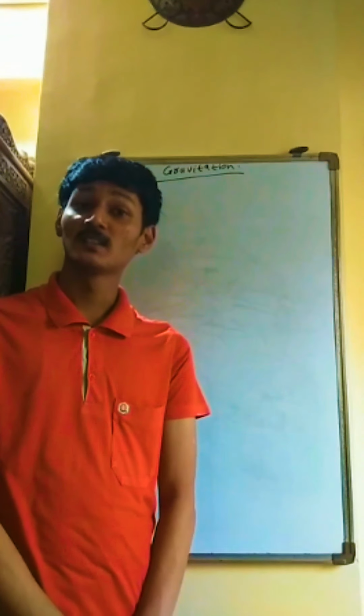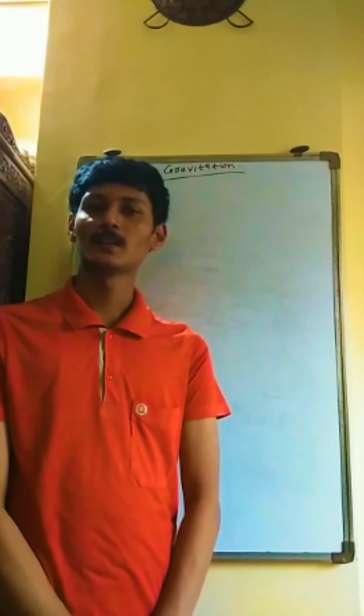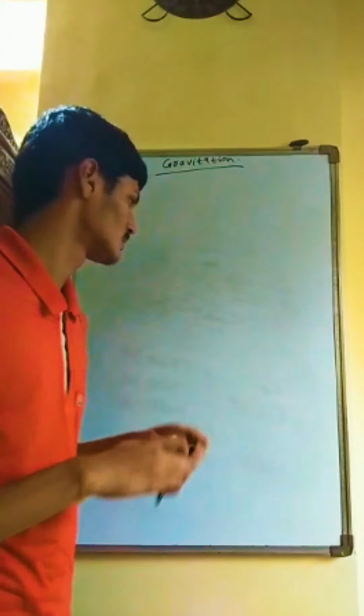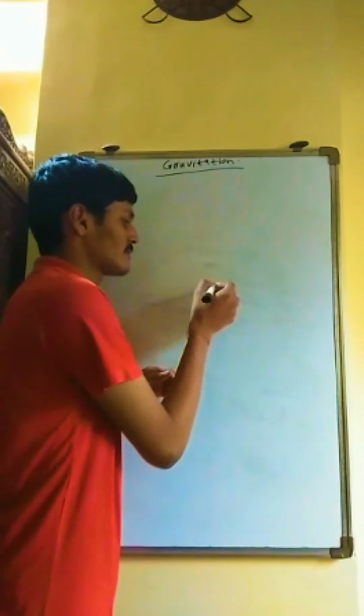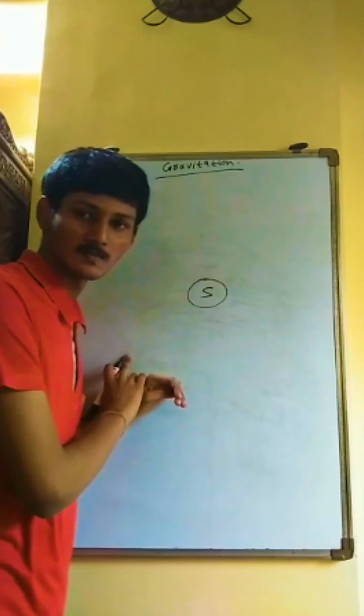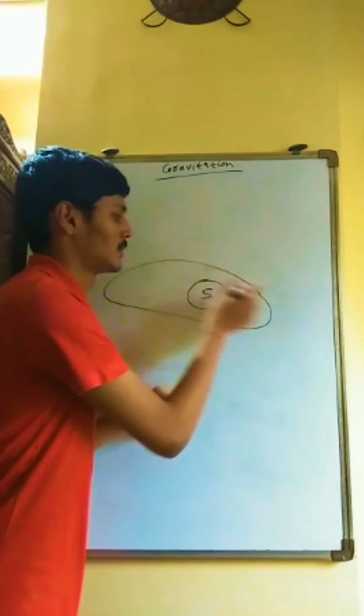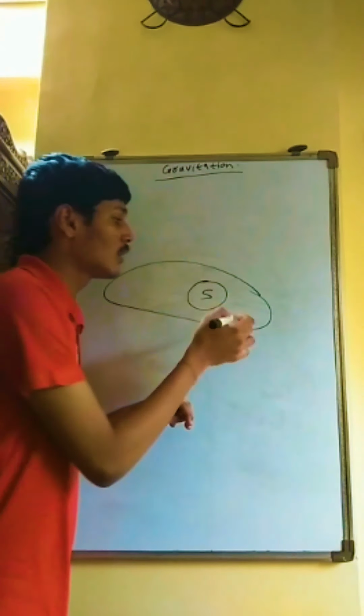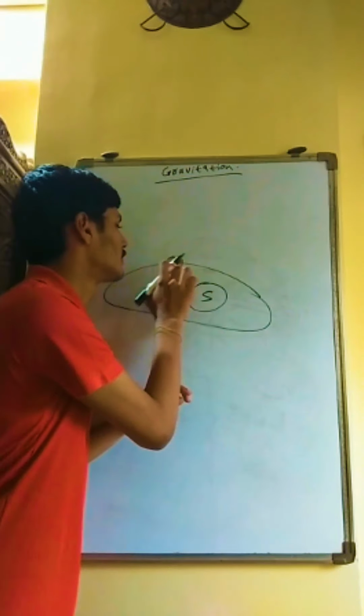The statement says the square of the time period taken by the planet to revolve around the sun is directly proportional to the cube of the distance between the planet and the sun. Now let us see what it is. Here we have our sun, point S. Here is its elliptical orbit. Now this is the planet.